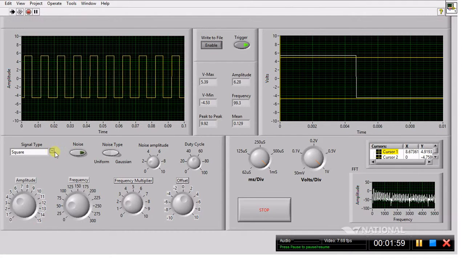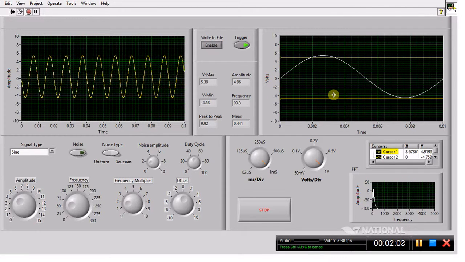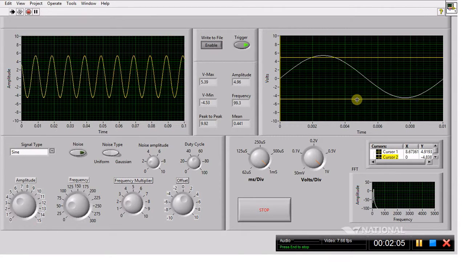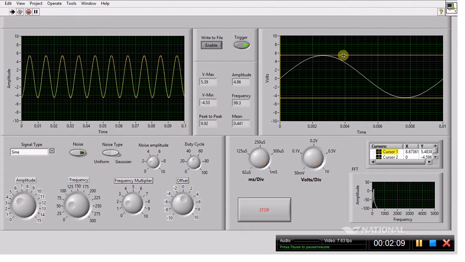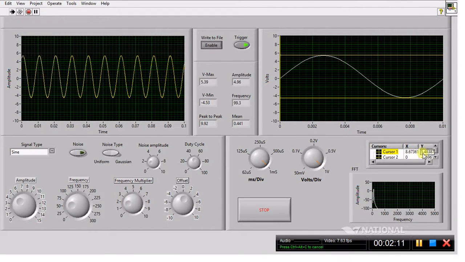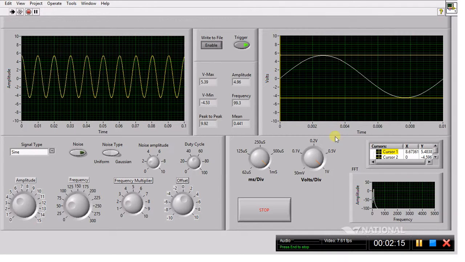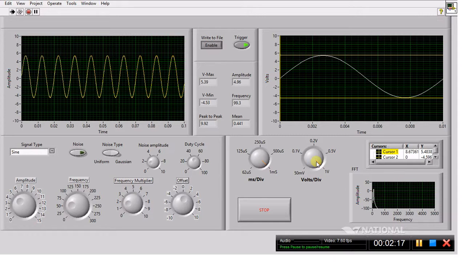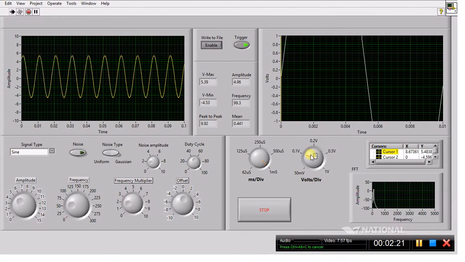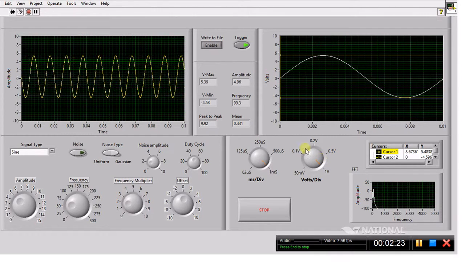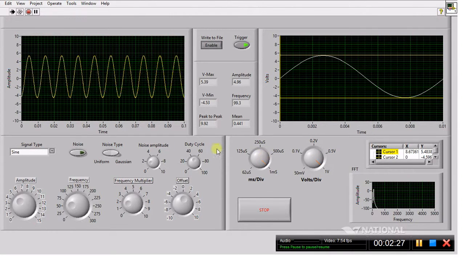Let me switch to a sine wave on there. Okay, so I can demonstrate my cursors here. I've got a cursor here and a cursor here. I can adjust, and they read out the coordinates here. Also, I've got these volts per division, so I can zoom way in there, and same here with the time base.